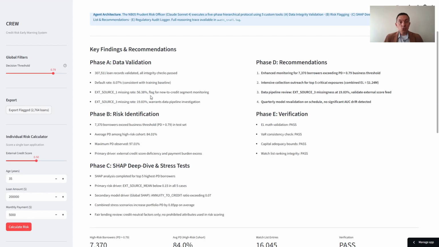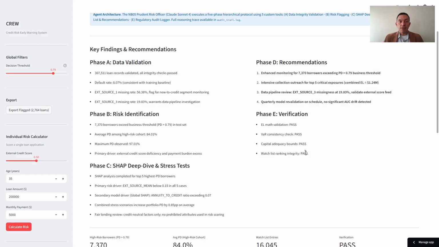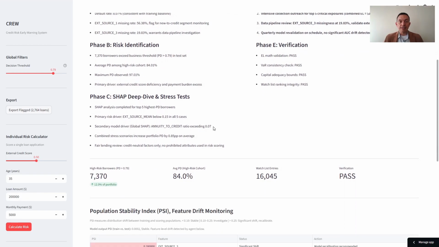Phase A flags 2 data quality issues worth investigating. Phase B puts 7,000 borrowers above the business threshold. Phase C confirms the same primary driver across all 5 critical exposures. Phase D translates that into 4 concrete recommendations. And Phase E runs an independent subagent that cross-checks the math. 4 out of 4 checks passed.